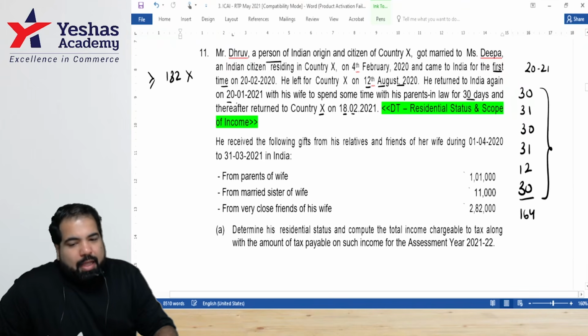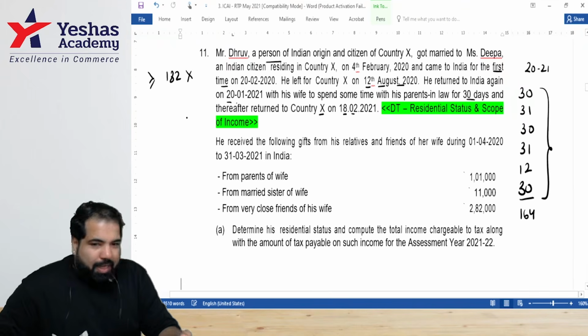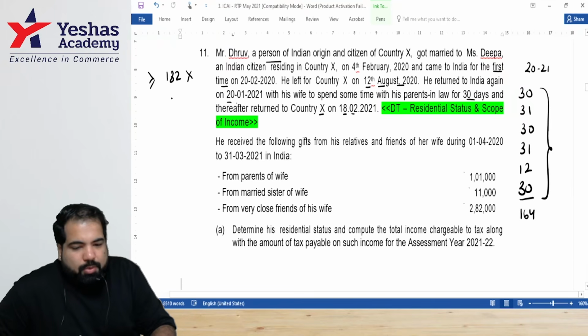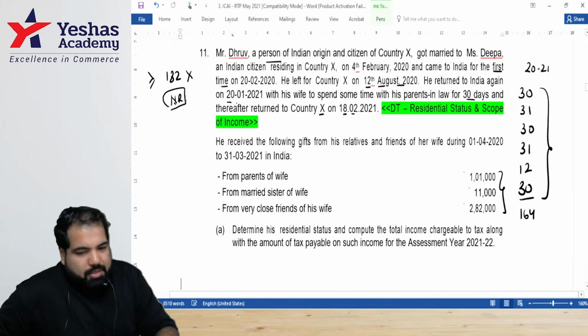This will not apply. And guys, will the second one apply? No. Guys, he's a PIO who's visiting India. So guys, he will be considered as what? Non-resident. And guys, the income that he has, is it more than 15 lakhs? No. So guys, he will be considered still as a non-resident.